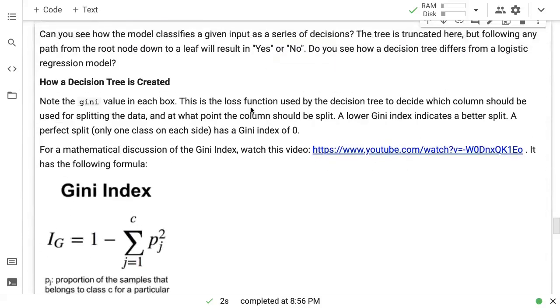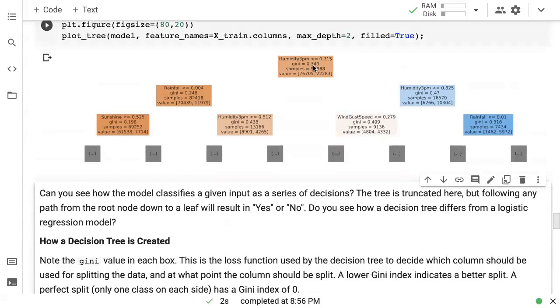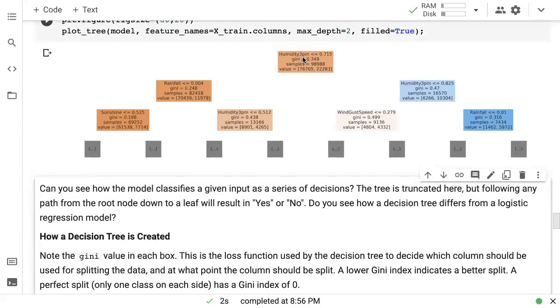Now, you may wonder how this decision tree is created. How exactly does the model figure out what is the first decision to be made and what's the second decision and so on? And this is where you should pay attention to this Gini value. In each box, you will see this Gini score. Now, every machine learning model has something called a loss function or a cost function, and the objective of the model is to minimize the cost.